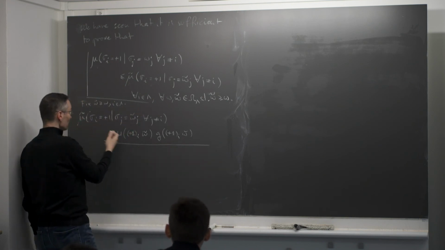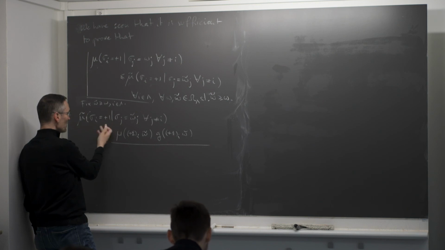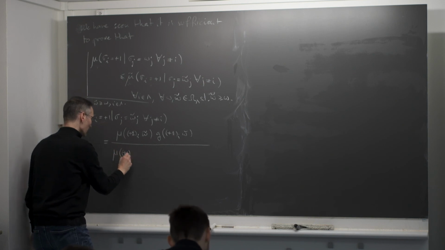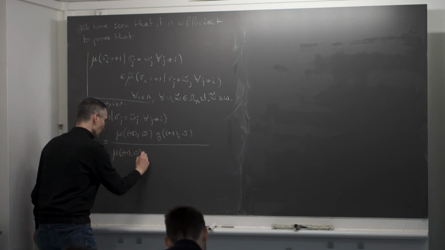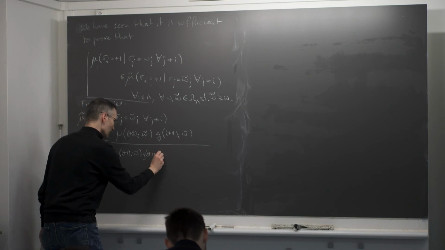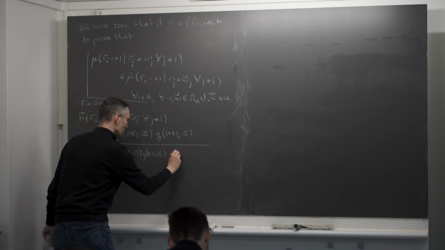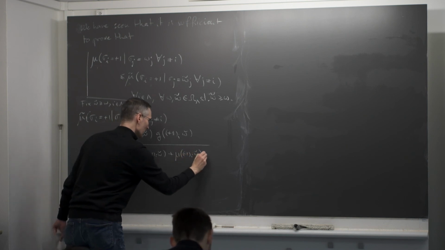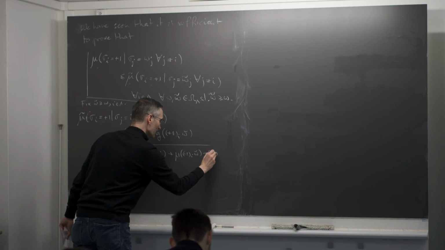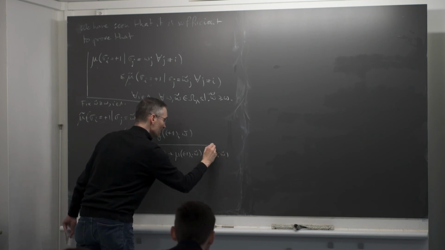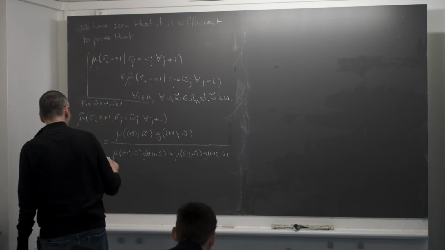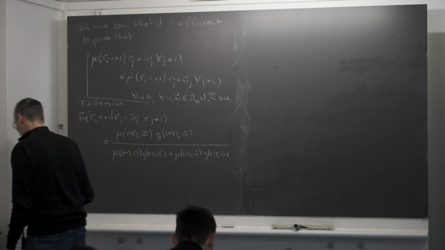So when I normalize, the only thing that can change is the value here. It's either +1 or -1, so I have to sum over both possibilities. So I get mu of +1 at I omega tilde, G of +1 at I omega tilde, plus mu of -1 at I omega tilde, G of -1 at I omega tilde. As I said, what you have gained here is that you have a probability measure on one spin, one Bernoulli random variable. So we cannot do much simpler than that.